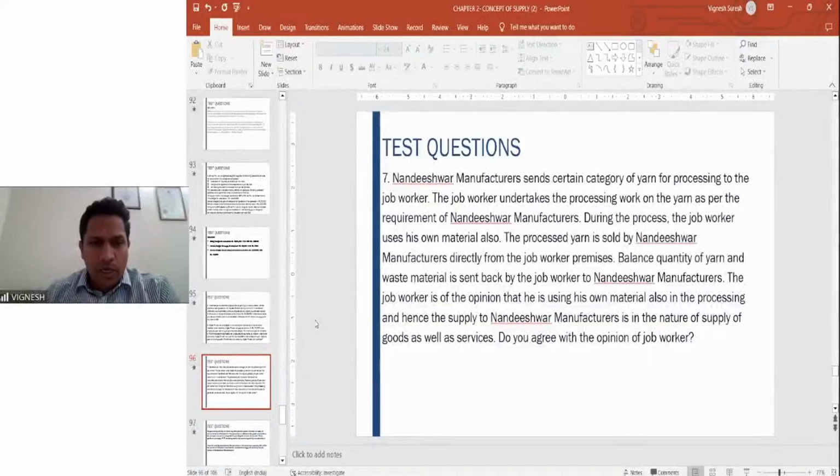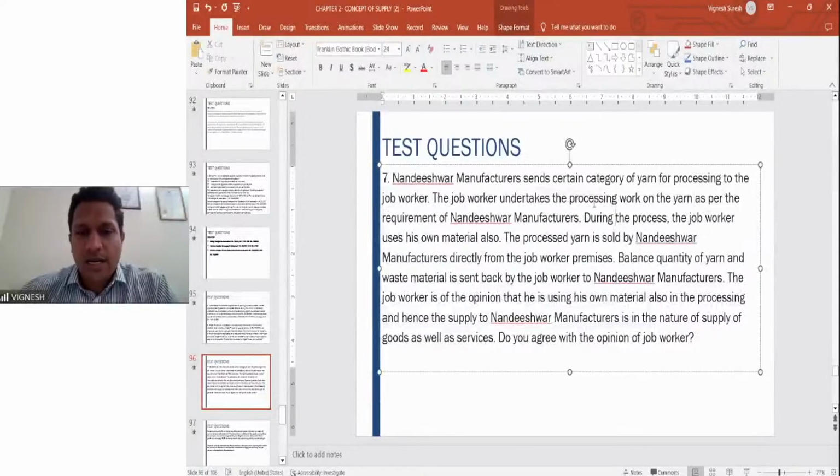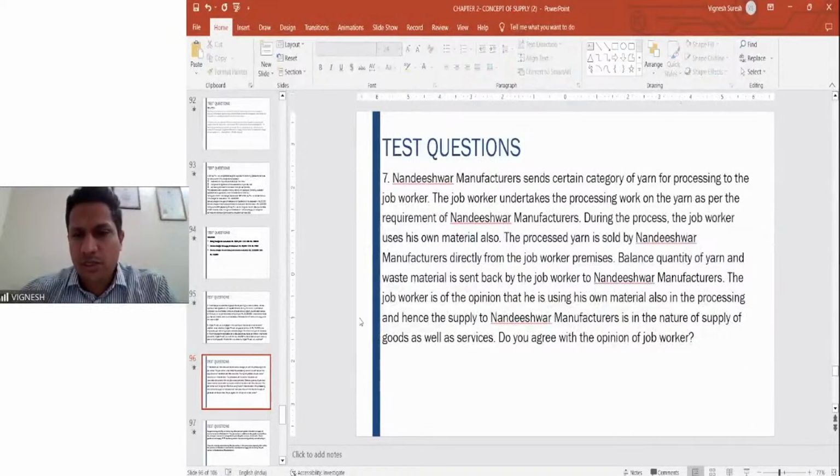This is a job work related problem. It's basically an agent related issue here. Nandishwar manufacturers sends certain category of yarn for processing to the job worker. The job worker undertakes the processing work as per the requirement. During the process, the job worker uses his own material also. Processed yarn is sold by Nandishwar directly from the job worker's premises. Balance quantity is sent back by the job worker to Nandishwar manufacturers.